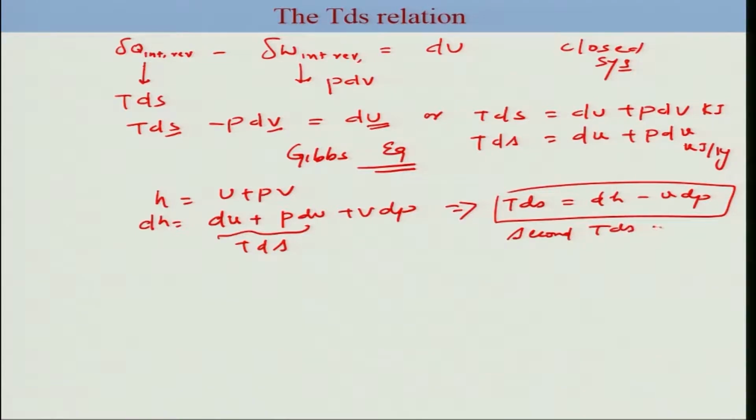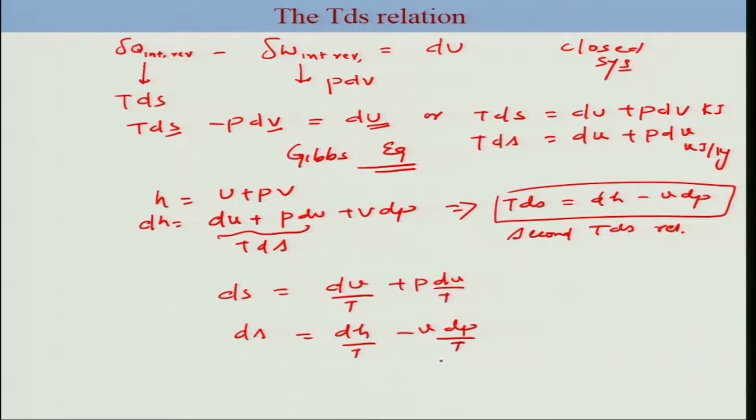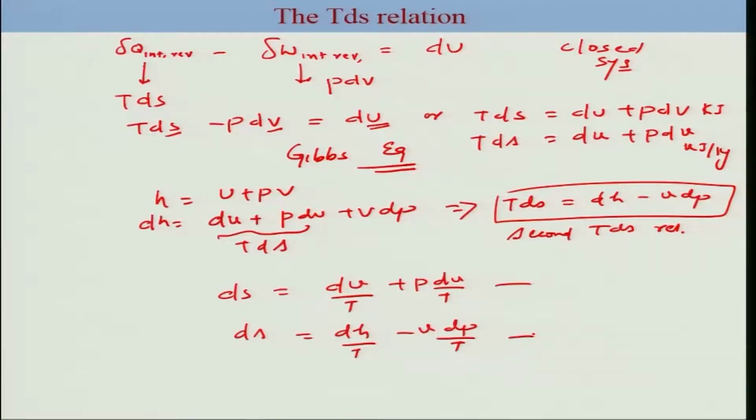You can summarize this in terms of ds in differential form as dU by T plus PdV by T, and for the case of enthalpy, you can write it in this form. These expressions are going to be used for our analysis of ideal gas and other cases. So these are the two specific expressions which are quite useful for our other analysis.